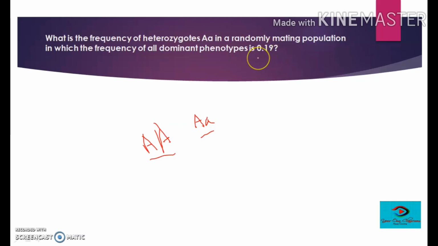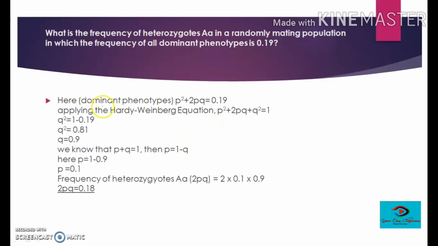And from here we can find out the value of q square, because q square would be 1 minus p square plus 2pq. Let's see the solution, then you will understand. So here the dominant phenotype, p square plus 2pq, is equal to 0.19. Applying the Hardy-Weinberg equation, we know that p square plus 2pq plus q square is equal to 1. So q square is equal to 1 minus 0.19, and q square would be 0.81. So q would be the root of 0.81, that is 0.9.